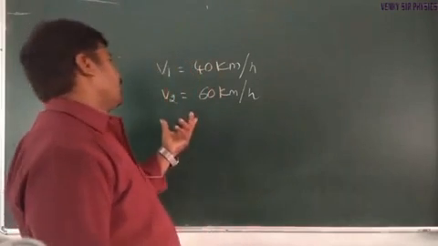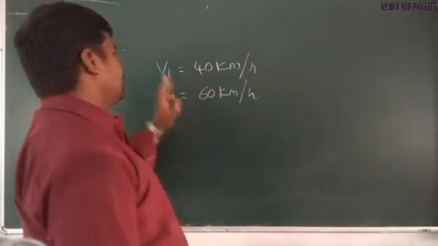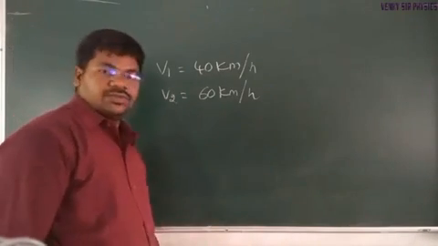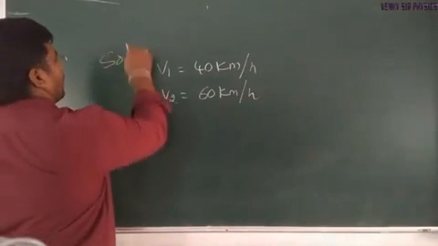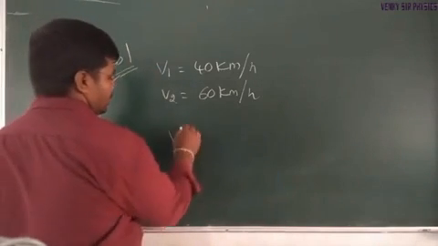Okay, so half of the distance is covered with v1 velocity, and the remaining half with v2 speed or velocity. How can we find the average speed or average velocity?